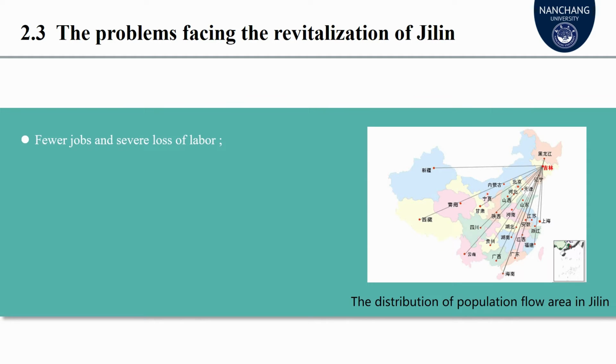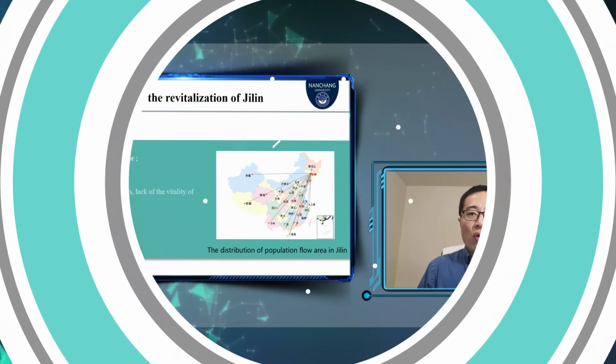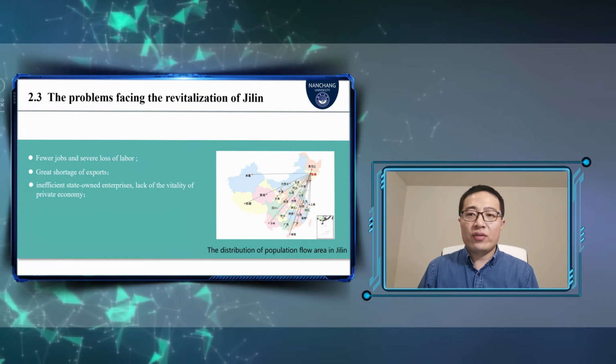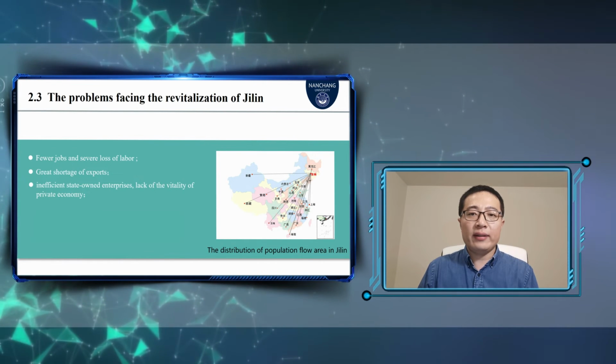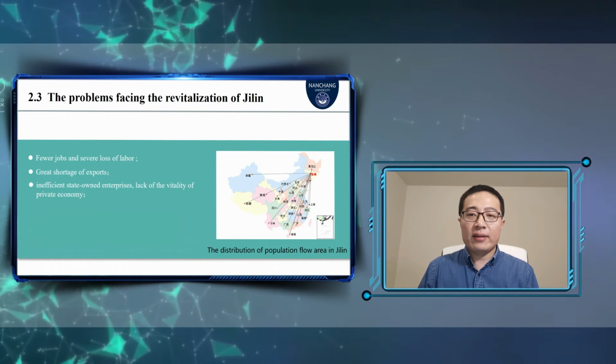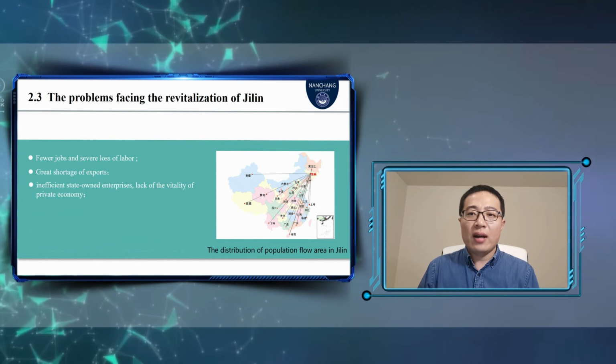The distortion of the light and heavy industrial structure in Jilin has brought critical complications, such as severe loss of labor in employment, great shortage of exports, fewer enterprises in industrial agglomerations, inefficient state-owned enterprises, and distorted institutional mechanisms, making it difficult to activate the vitality of private economy.